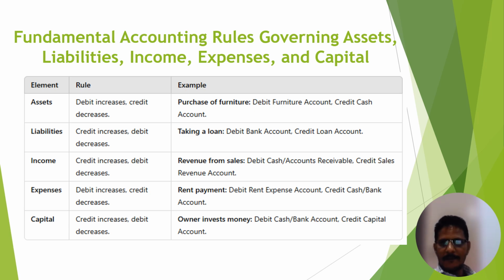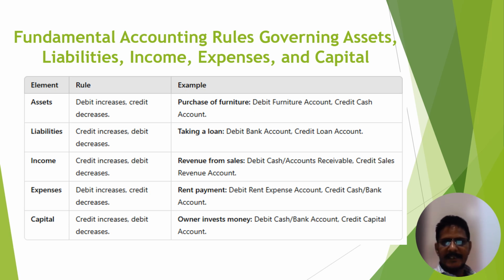After that, income. For income, we take one example: revenue from sales. It means we sell a product to a customer. If we sell a product to a customer, cash is generated from the customer. Cash is our asset. So in this example, our asset is increased, and we have to mention this cash on the debit side.